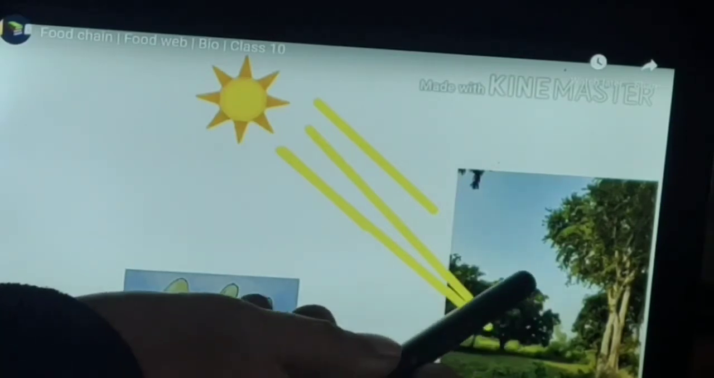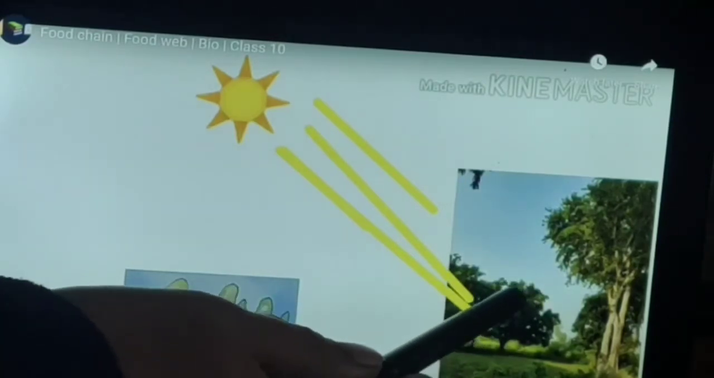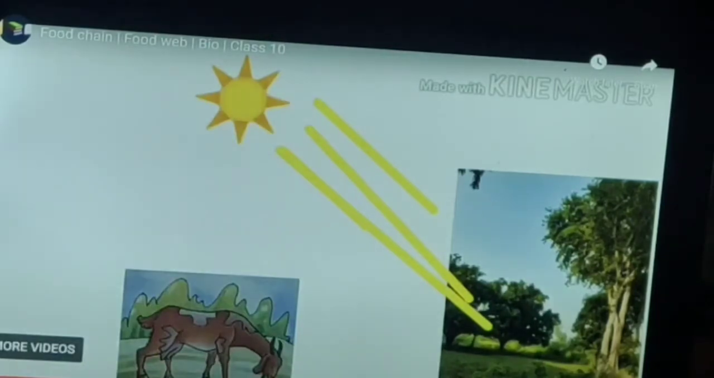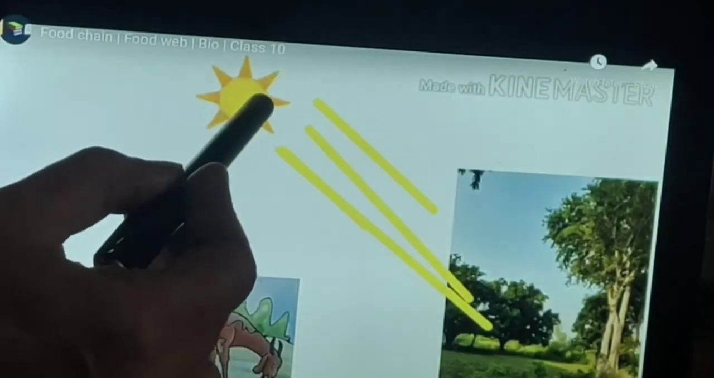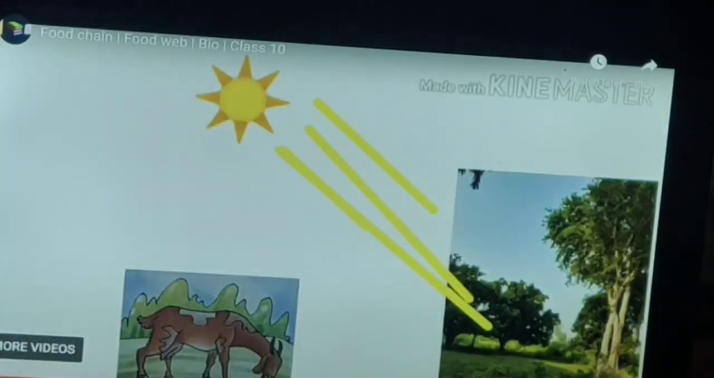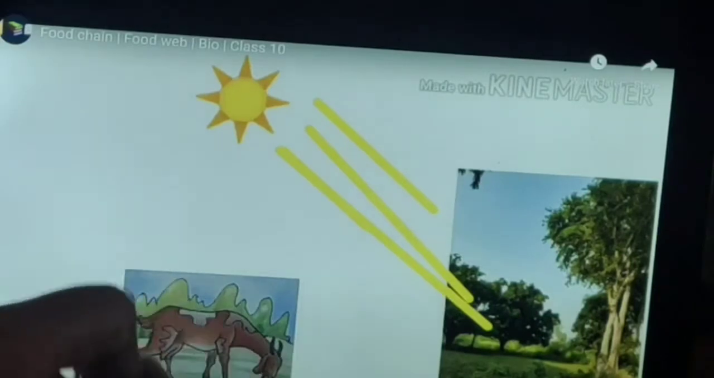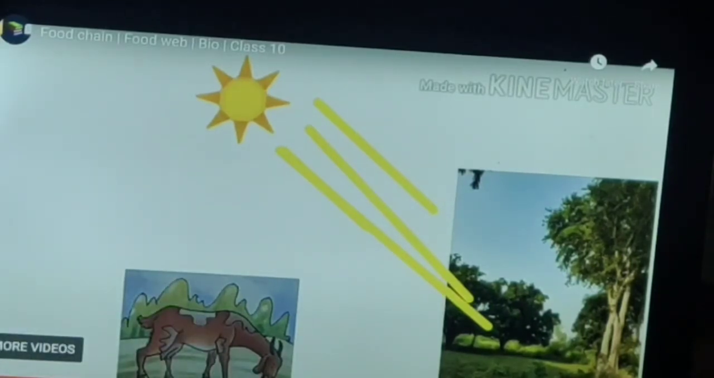Autotrophs are at the first trophic level. Why are they at the first trophic level? Because they prepare food by themselves from the inorganic material by using the sun's energy, and they prepare the food for the consumers. The herbivores are also known as primary consumers. These are heterotrophs. They come at the second trophic level. Herbivores come at the second trophic level.